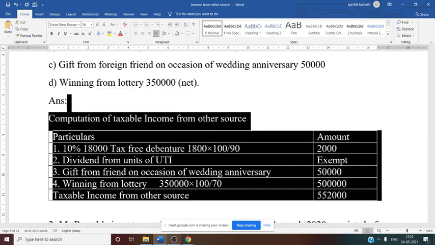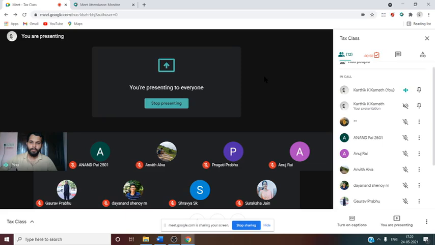Yes, any doubt in this problem, 4-mark problem? Tell me. No, sir. Dayanand, no doubt. What about others? No doubt. Very simple problem. Gaurav, yes. So I hope everyone understood this one. Very simple 4-mark problem. Now let us see one more 4-mark problem.